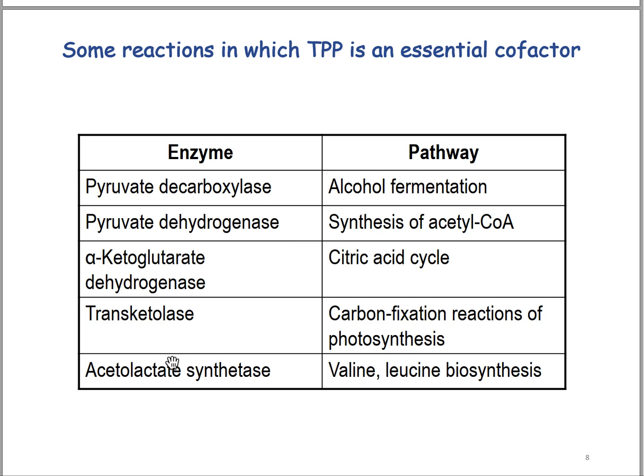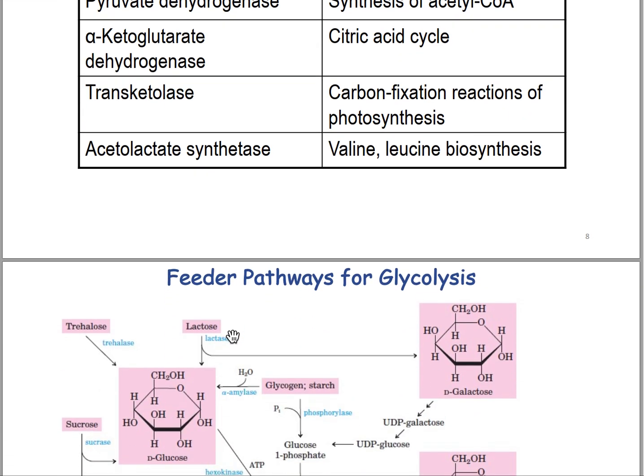Here are the enzymes and here are the pathways. You might be interested to memorize those ones, like pyruvate decarboxylase enzyme used in alcohol fermentation, pyruvate dehydrogenase enzyme used in synthesis of acetyl-CoA, alpha-ketoglutarate dehydrogenase used in the citric acid cycle. All those enzymes are using TPP as their essential cofactor.